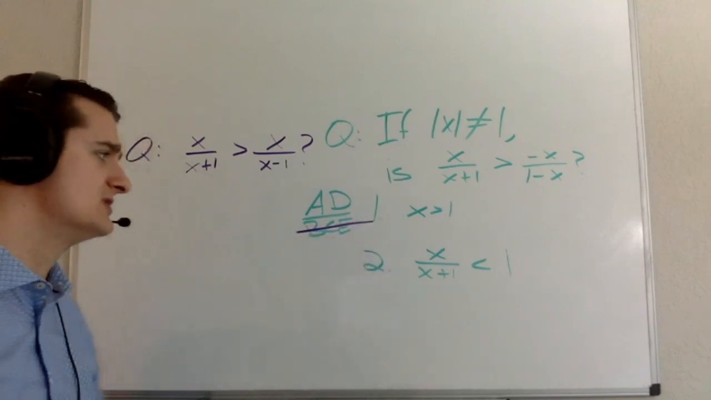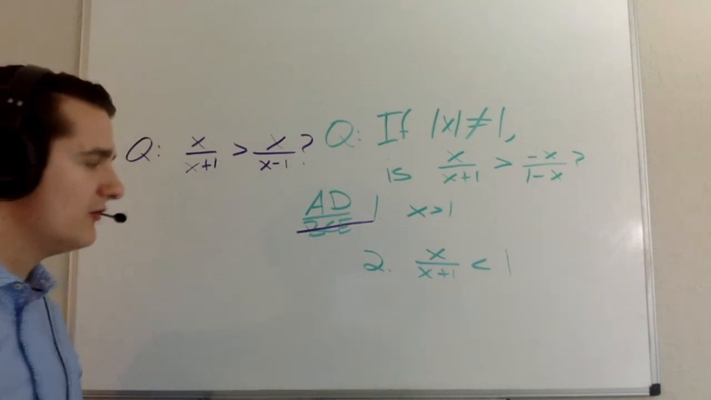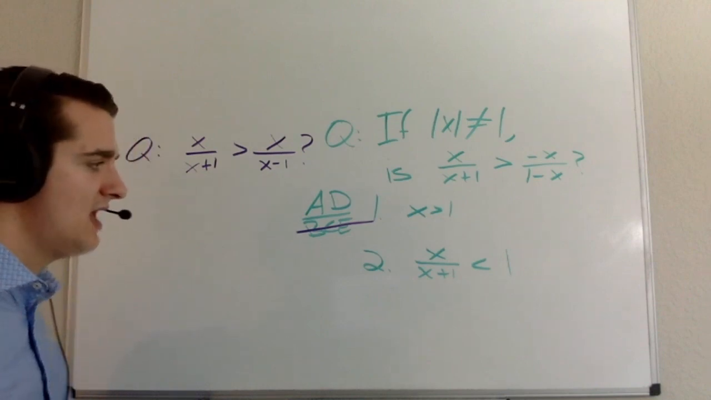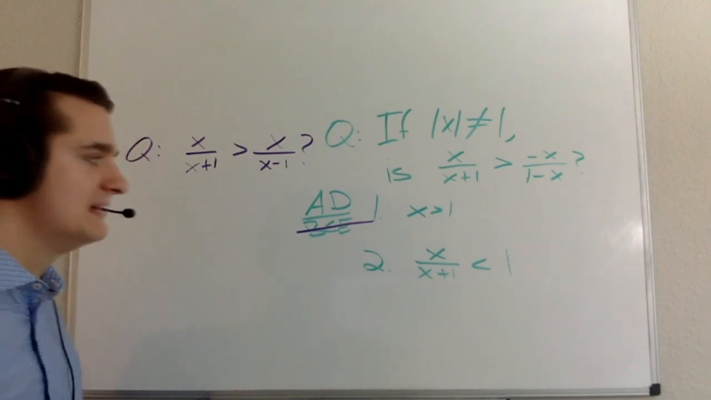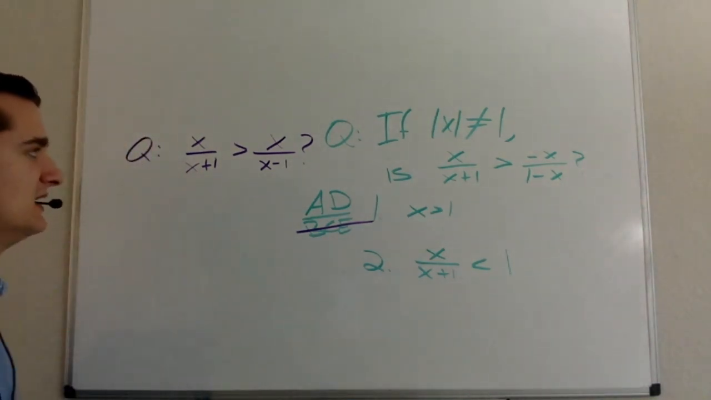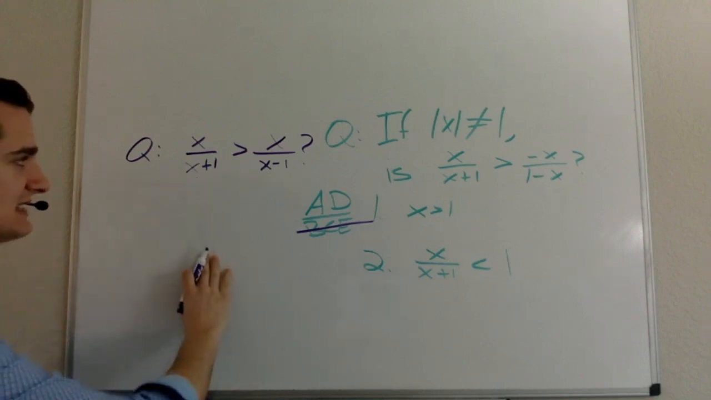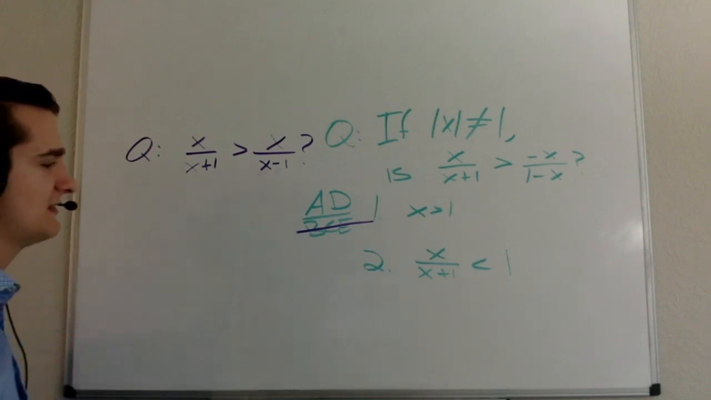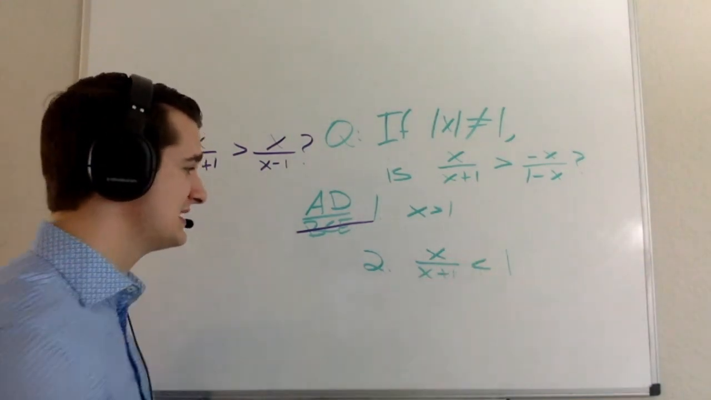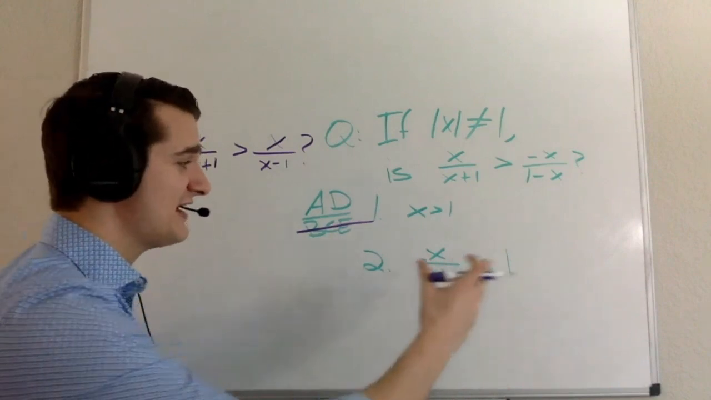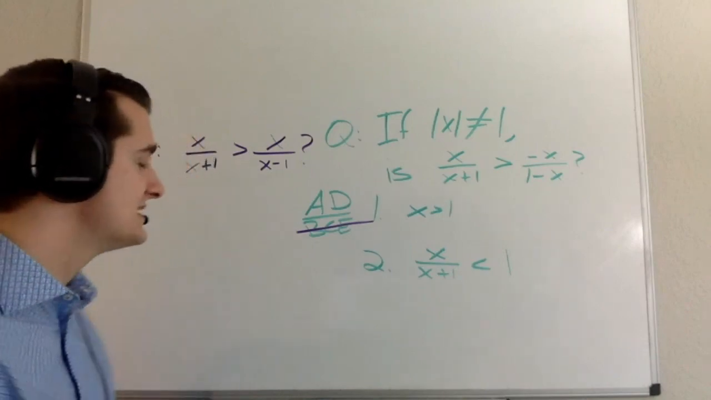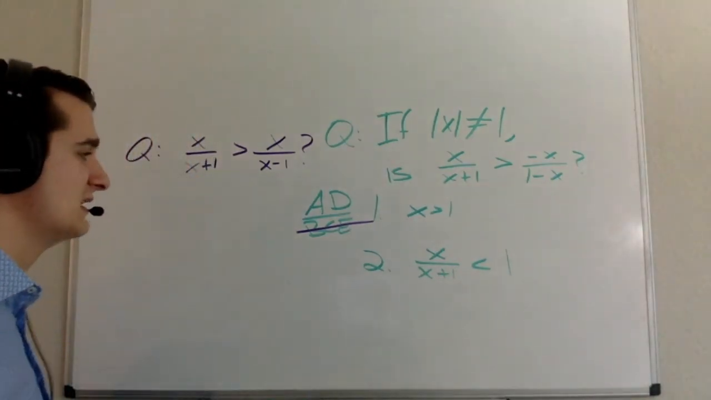Statement 2 tells me that x over x plus 1 is less than 1. But again, that doesn't tell me a whole lot, right? It tells me that this left-hand side of my inequality is less than 1, but it doesn't give me any information about this right-hand side of my inequality. I start to think to myself, okay, could I multiply both sides by x plus 1? But again, if x is negative, I'd have to flip the sign, so I don't know that I could necessarily flip the sign.